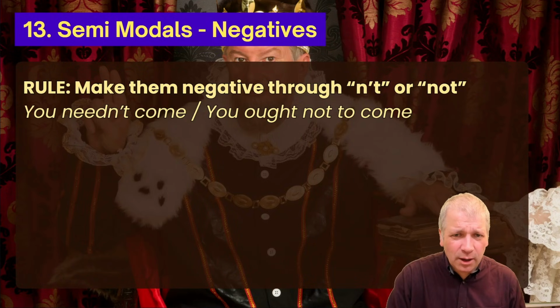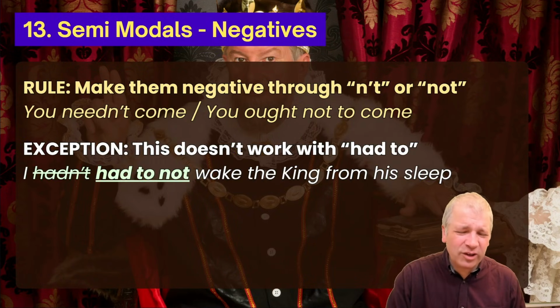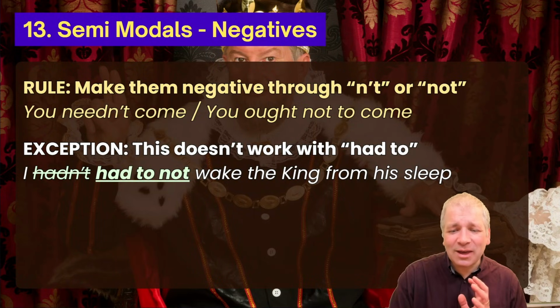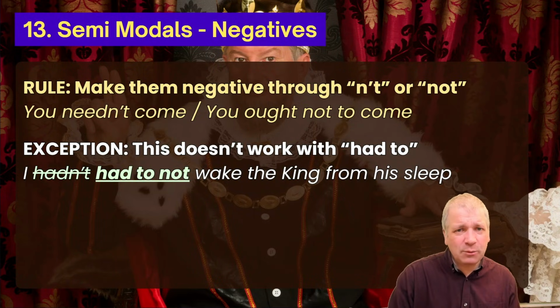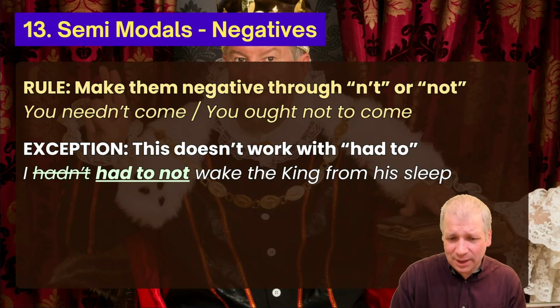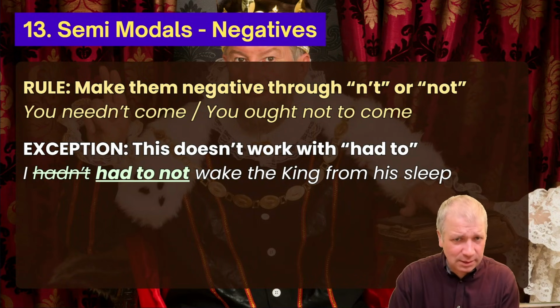But there's an exception to this, which is with had to. We would not say, I hadn't wake the king from his sleep. Hadn't would be wrong here. Instead, we need to say, I had to not wake the king from his sleep.